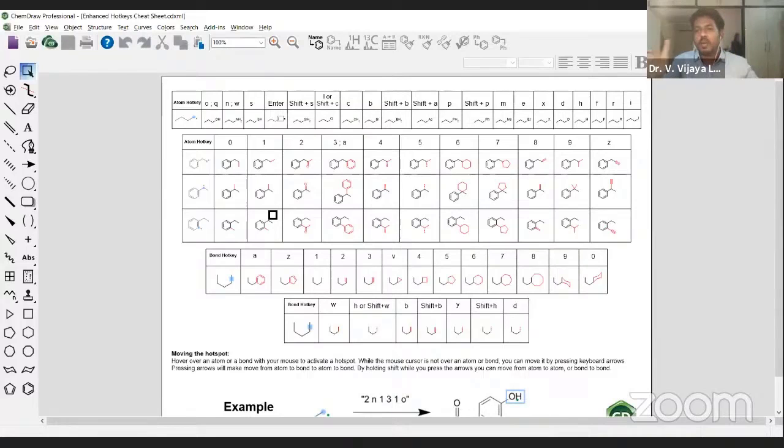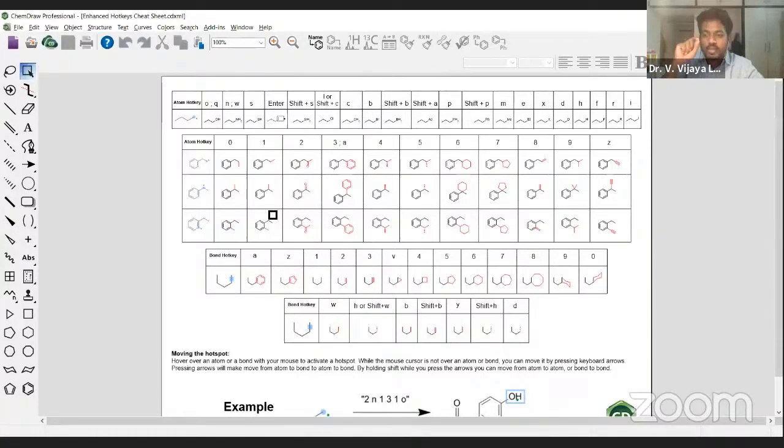You remember this whenever you want to type without using the mouse and without using the main toolbar. In the previous example, when we were trying to generate a single bond, what we were doing with the mouse was going to the main toolbar, pressing the single bond, and coming back again to put that single bond in the places where we wanted it.